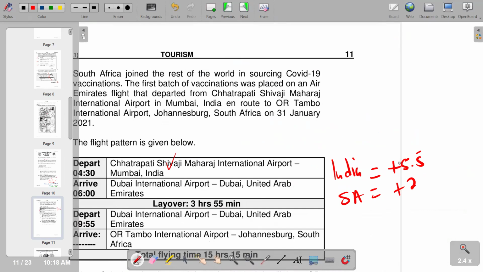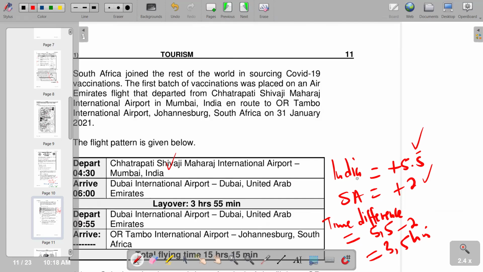So having done that now, we check the time difference. So the time difference will be equal to 5.5 minus 2. And we are going to get 3.5 hours. So we've got a time difference of 3.5 hours.